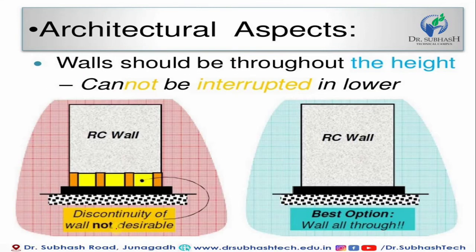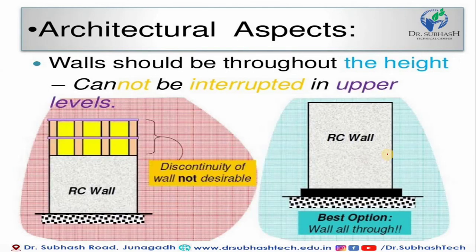Now the wall should be throughout the height and cannot be interrupted in the lower levels. Discontinuity of the wall is not desirable, you can see that effect. So we cannot provide it only up to the first floor or the second floor of the shear wall. It would create a discontinuity of the wall. So the best option is a wall throughout the height, we can provide the RC wall, and then it gives the best resisting system while the earthquake occurs.